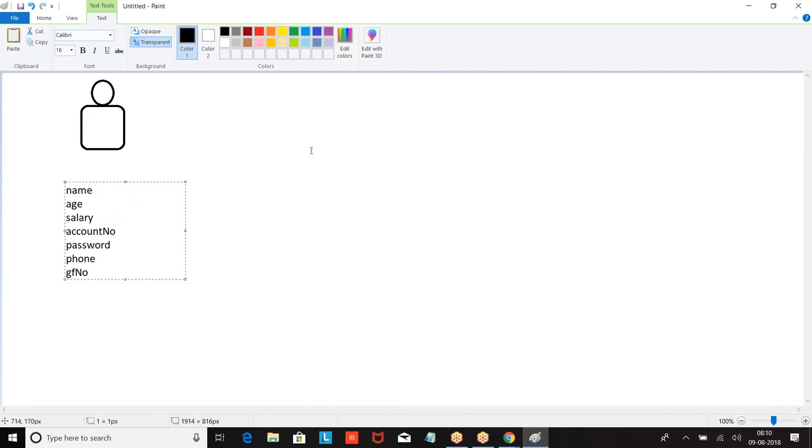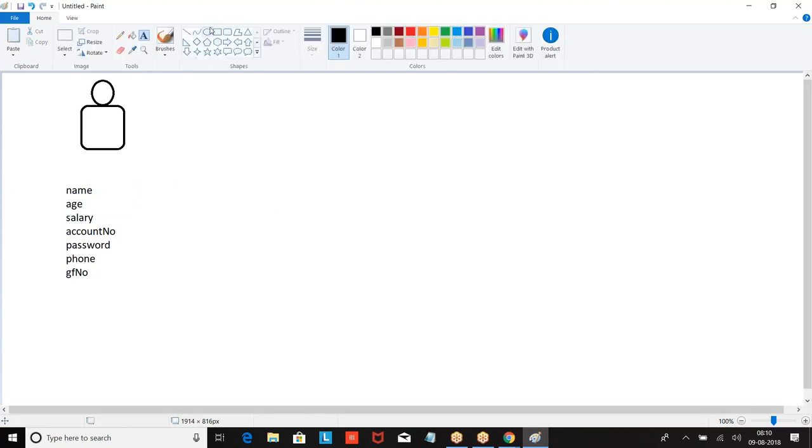Now understand the concept. I have this data. This is the data about Satish Maila. I cannot share every piece of my information with everyone. All the data belongs to Satish Maila only, but there is some data which I can share with everyone, some data which I can share with only associated people, and some data which I have to keep for myself. But the data belongs to Satish Maila only.